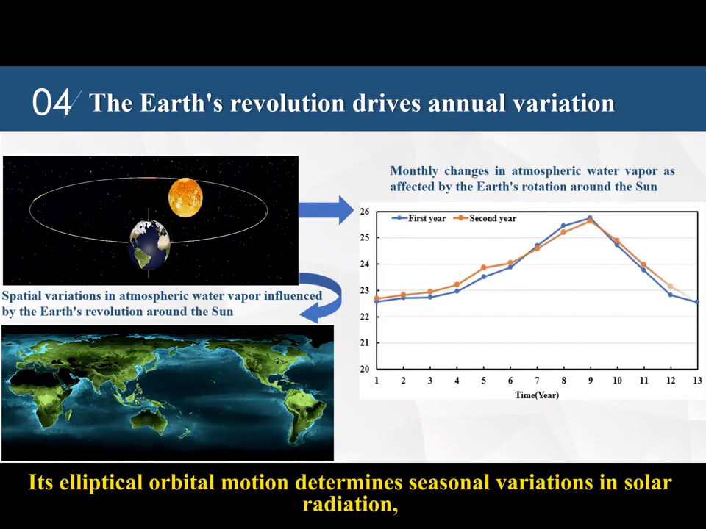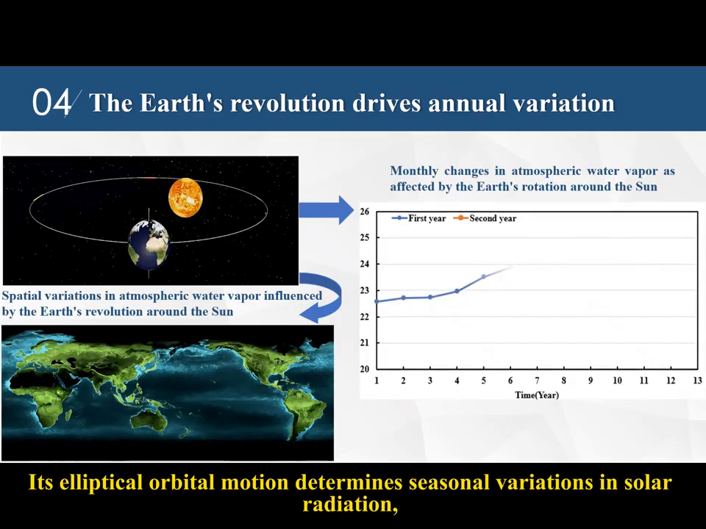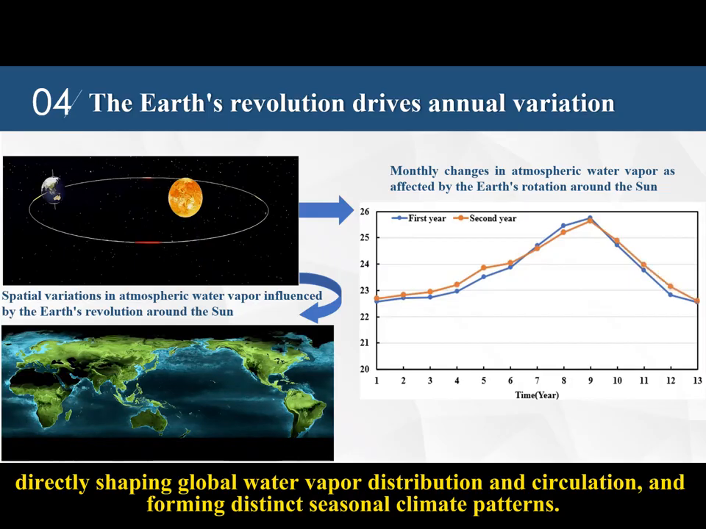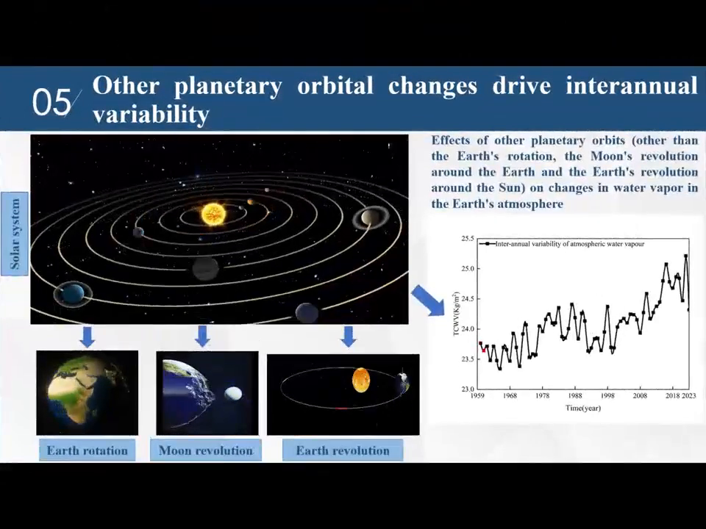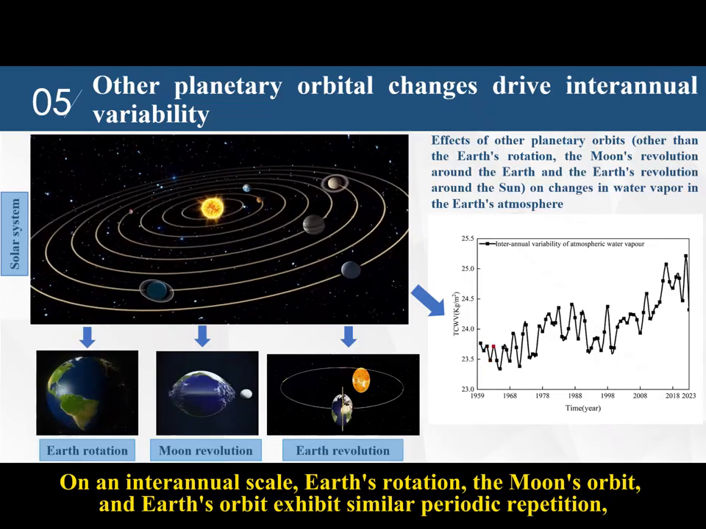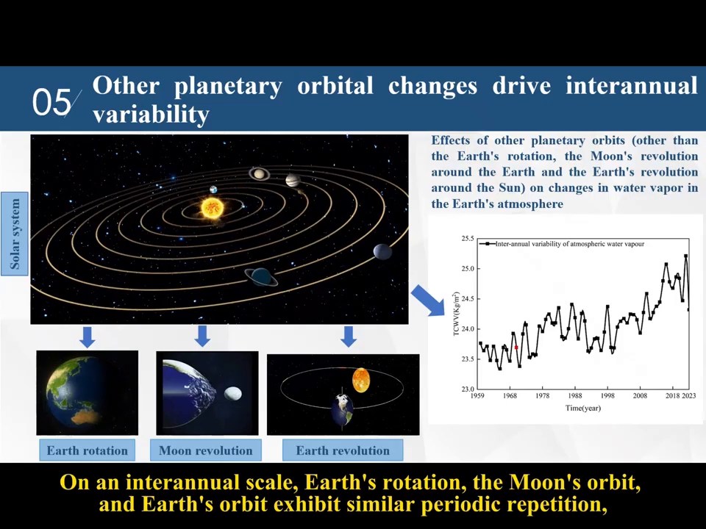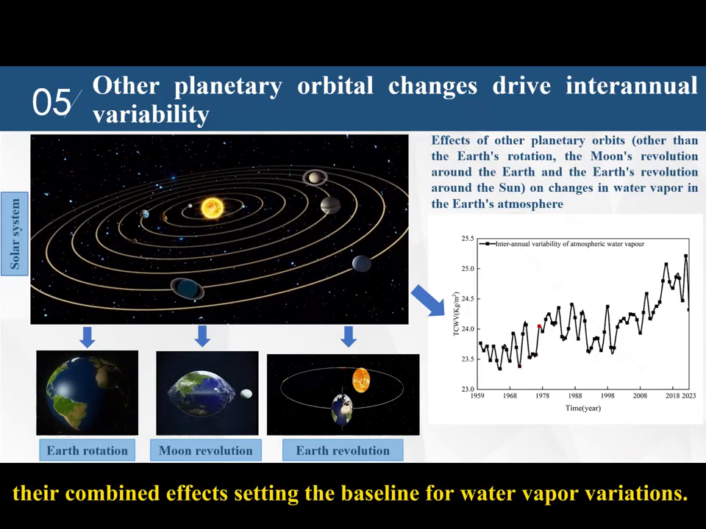Its elliptical orbital motion determines seasonal variations in solar radiation, directly shaping global water vapor distribution and circulation, and forming distinct seasonal climate patterns. On an interannual scale, Earth's rotation, the Moon's orbit, and Earth's orbit exhibit similar periodic repetitions. Their combined effects set the baseline for water vapor variations.